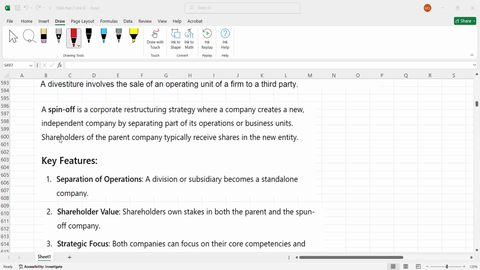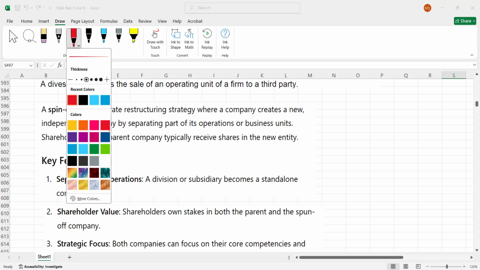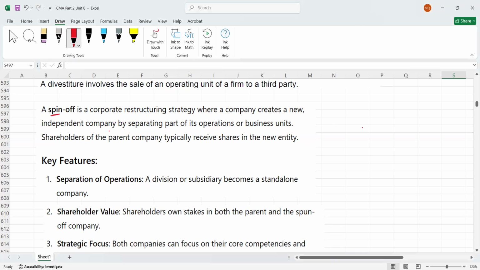Now, guys, we are discussing a spin-off. What is a spin-off? For example, please remember, let's say we have a company A. Spin-off is a corporate restructuring strategy where a company creates a new independent company.